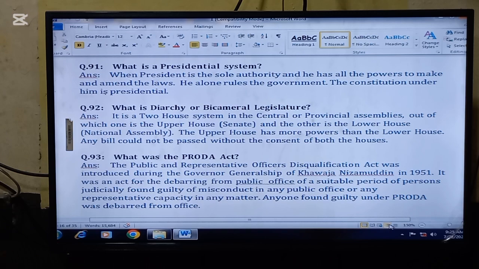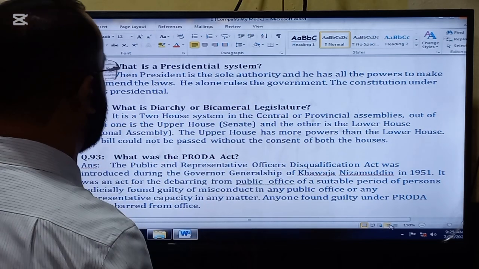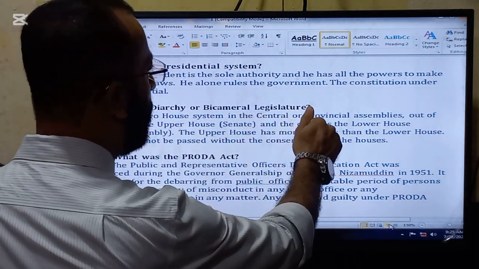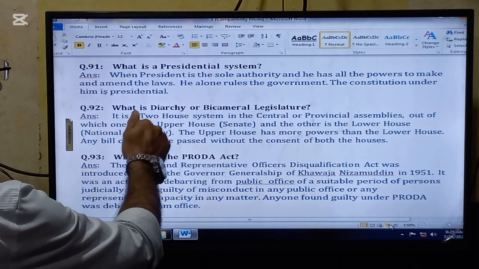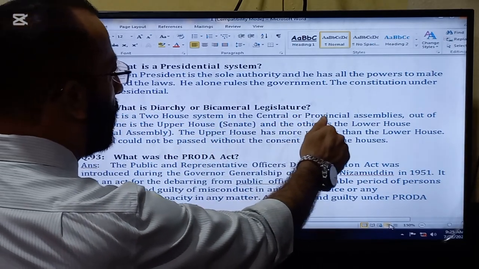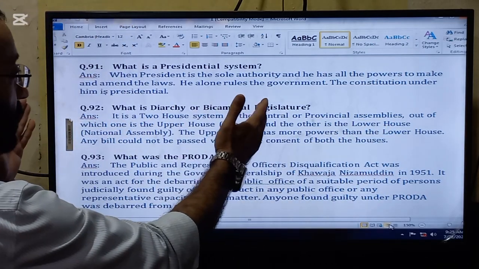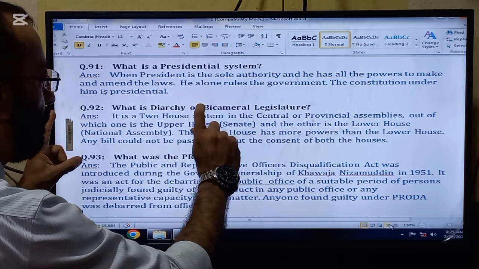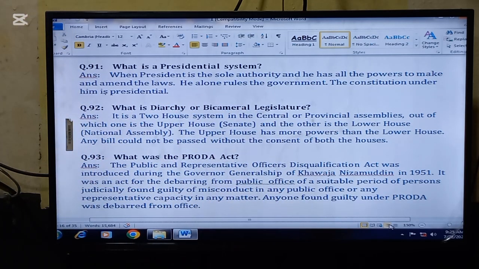So the first important question for today is, what is a presidential system? When the president is the sole authority and he has all the powers to make and amend the laws. He alone rules the government. The constitution under him is presidential. So this is called presidential system, in which the president is the pivot in all affairs of the country.